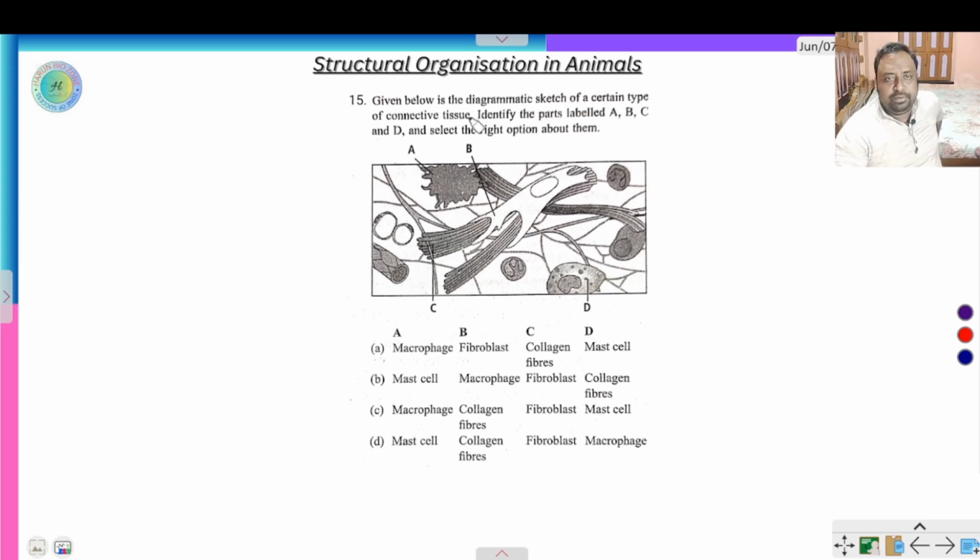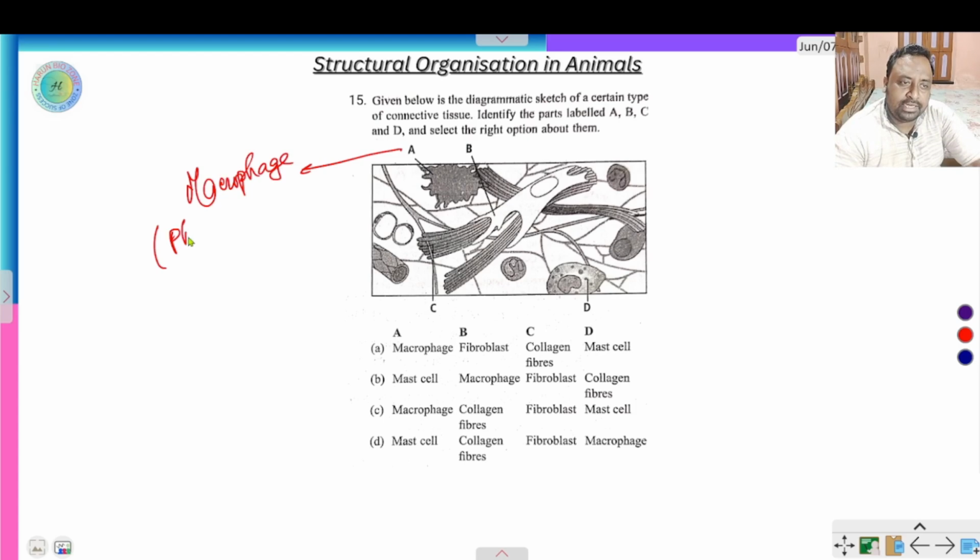Next question. Given below is the diagrammatic sketch of certain types of connective tissue. The first, A, is the macrophage. What is a macrophage? Macrophage is a phagocytic cell that protects the tissue from antimicrobial infection. B is the fibroblast cell. Fibroblast cell makes fiber.